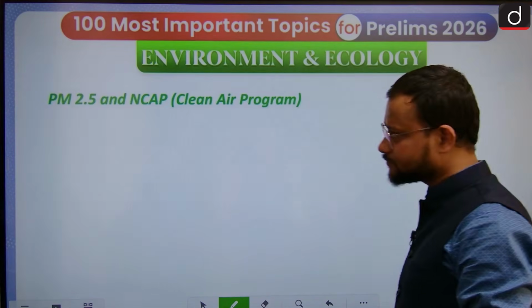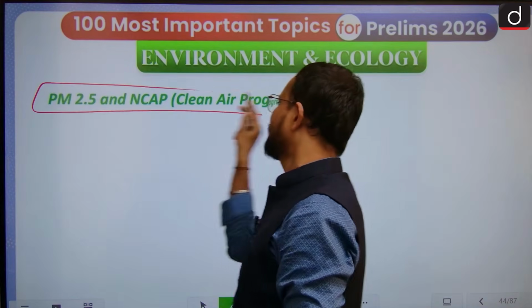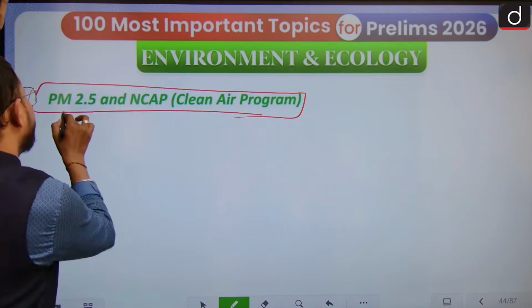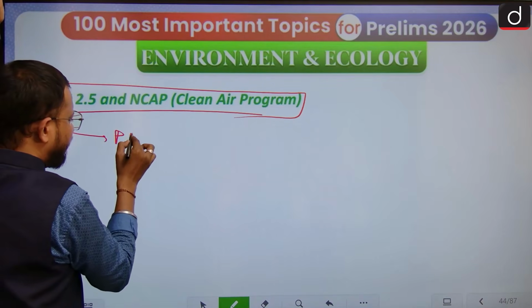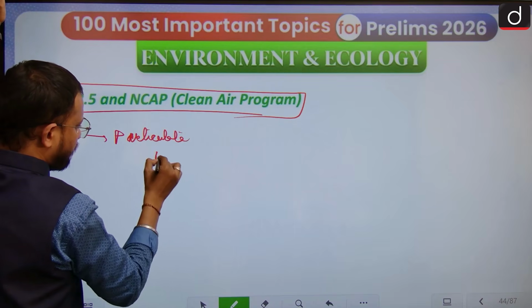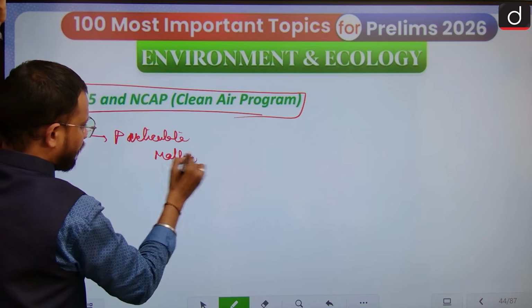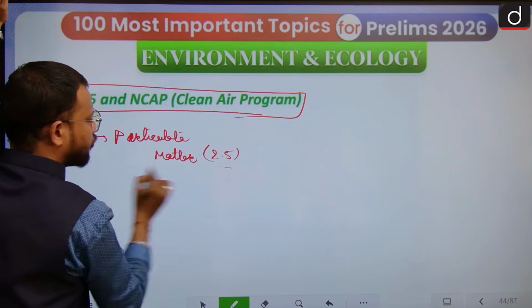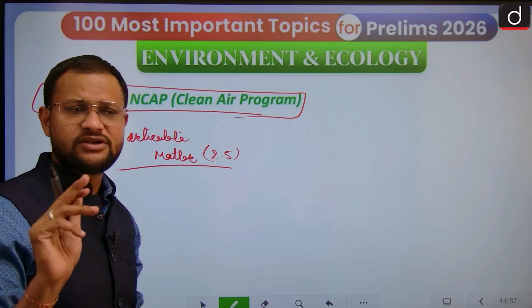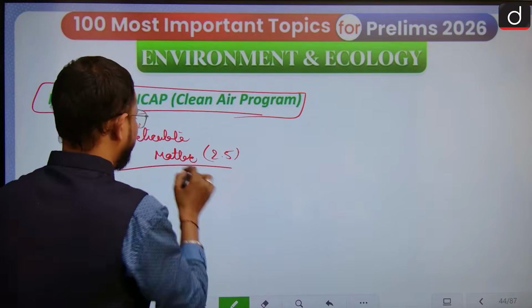Then PM 2.5 and NCAP. Now PM, particulate matter. Yes, particulate matter 2.5. 2.5 micron it is, right? So PM 2.5 and PM 10, these are two different size particle pollutants.